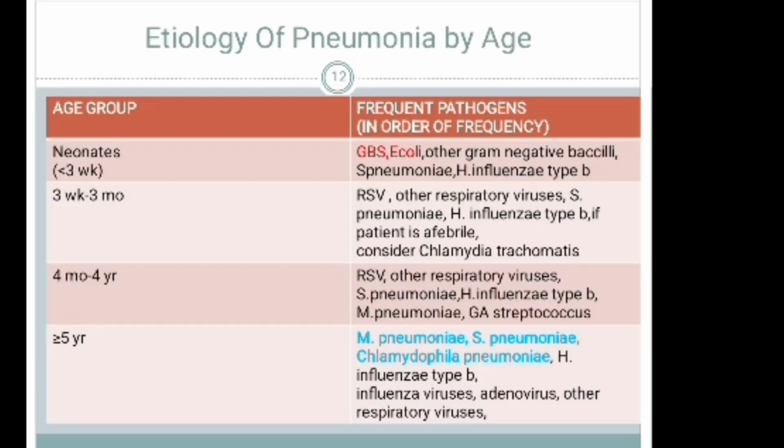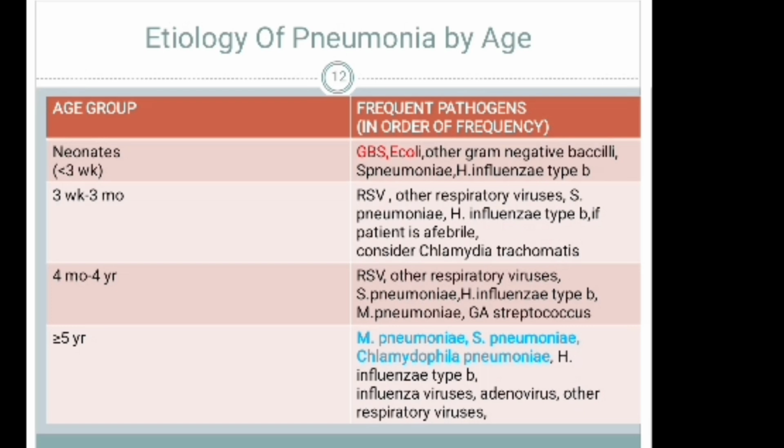Or we can classify the etiology of pneumonia by age. First one is for the neonates. Which infectious agents are most common for specific ages? For neonates, less than 3 weeks: GBS or group B streptococcus, E. coli, other gram-negative bacilli, and H. influenzae type B are the most common infections causing neonatal pneumonia.